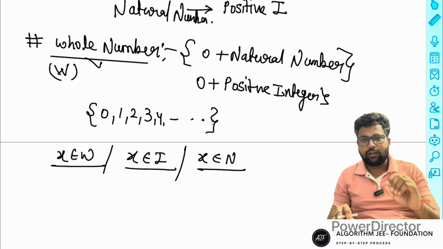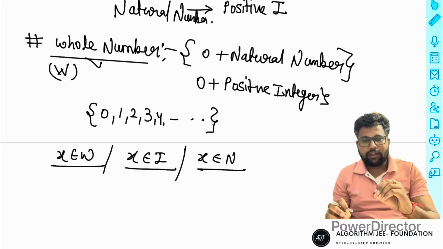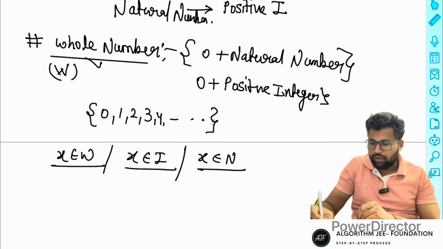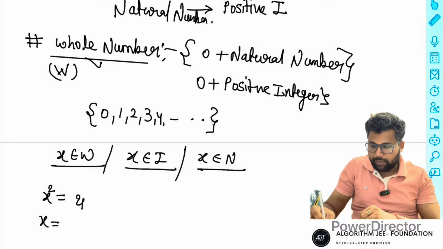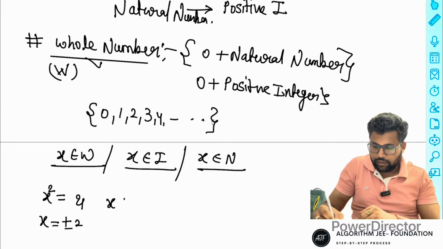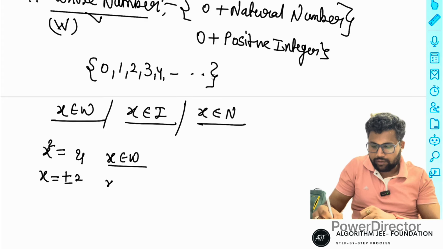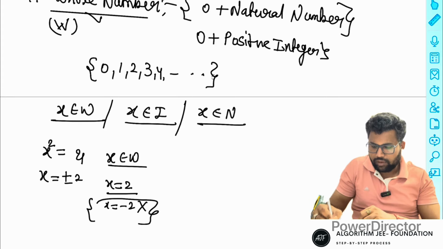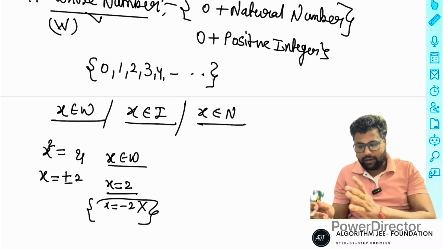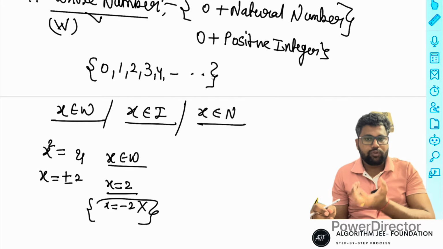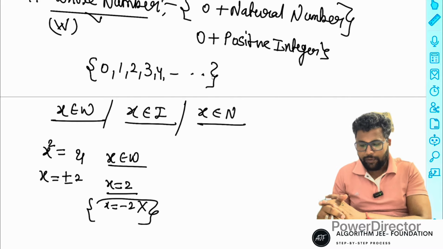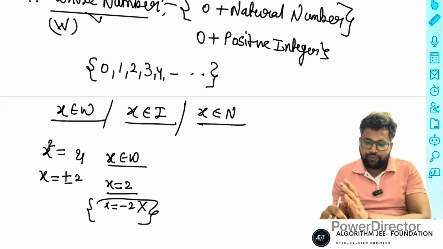Because sometimes the question says x belongs to W is given, and x square is equal to 4. After calculation x is equal to plus or minus 2. If x belongs to the whole numbers, the meaning is x is only 2; x equal to minus 2 is not possible. It's a small example, but if you don't know whole numbers, then minus 2 is also a possible answer. So that's why notation is very important.